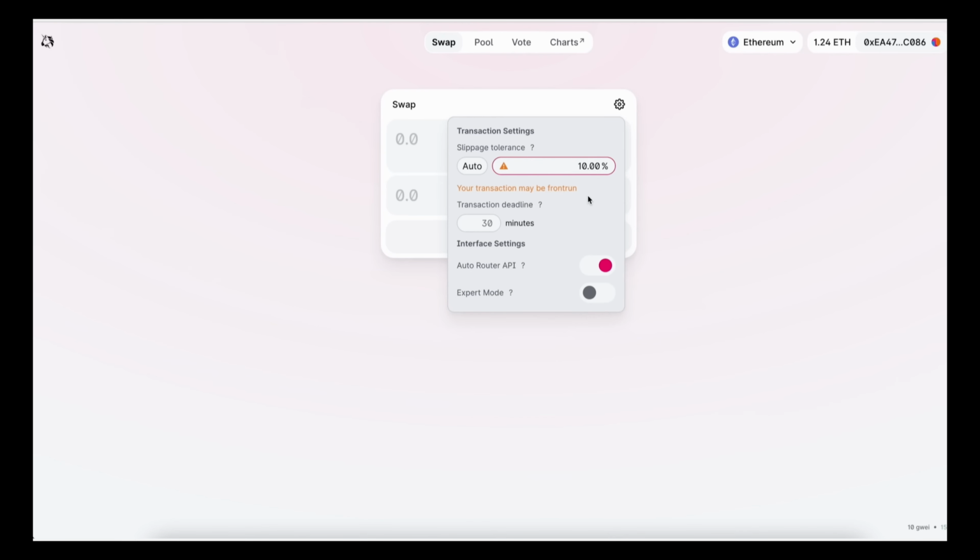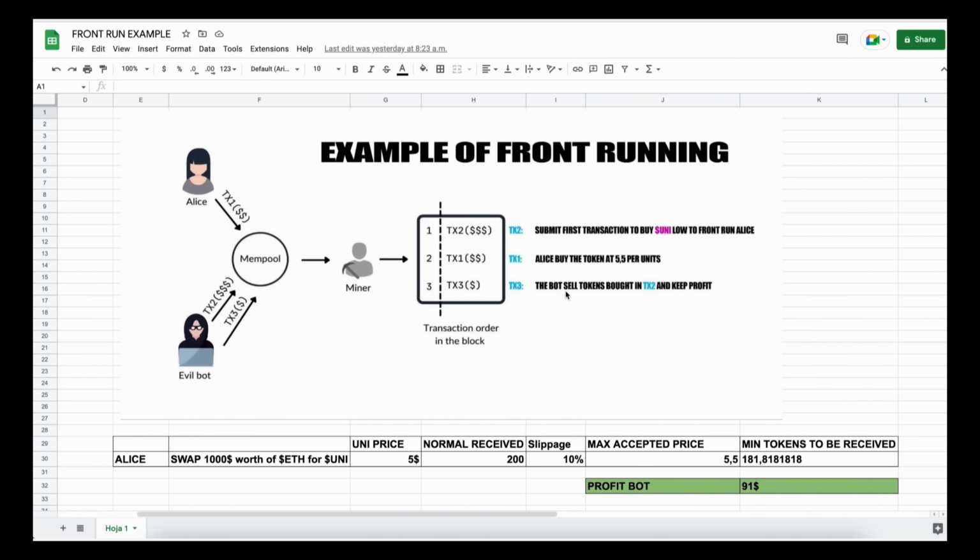This is going to allow us to sniff the pending transactions that are not yet mined on the mempool, and then it's going to allow us to inject our transaction with a higher gas fee than the transaction which is entered. Now this will allow our transaction to be processed first, and then we'll also send a sell order within the same block. So basically the victim's transaction gets sandwiched between ours, and we make a profit from the slippage difference in the transaction. Let me explain more of what front running is with an example.